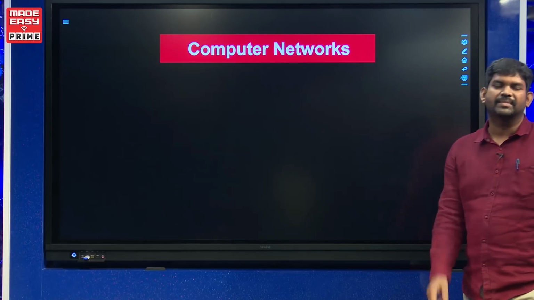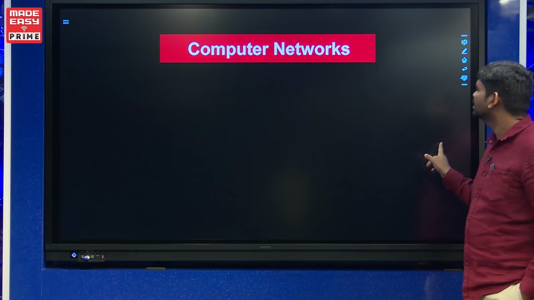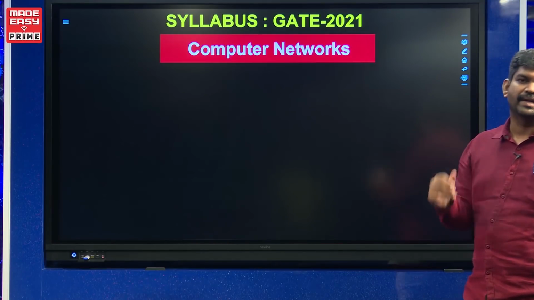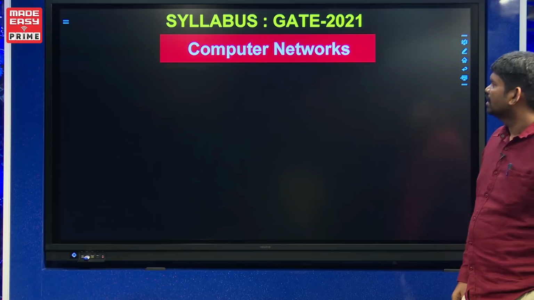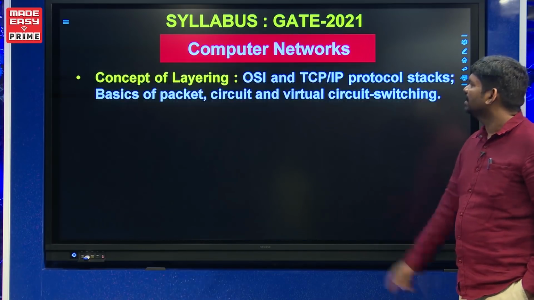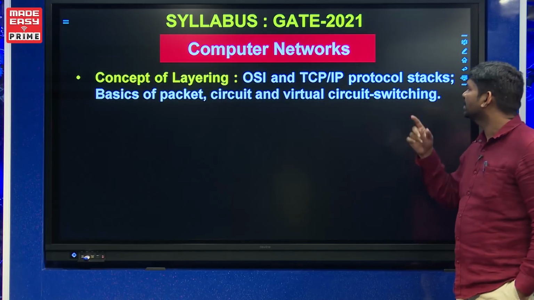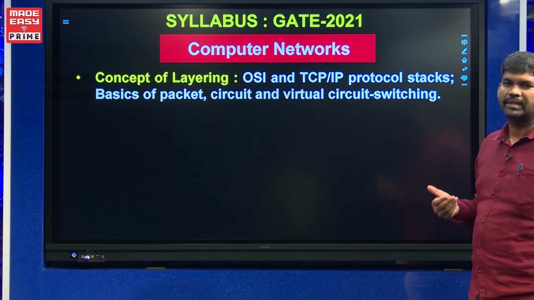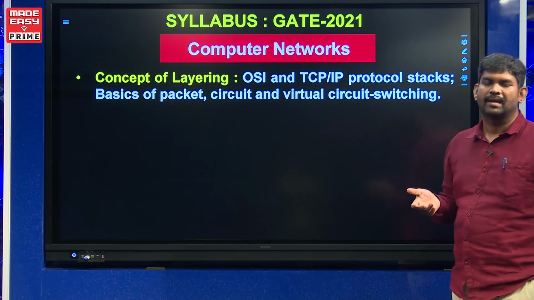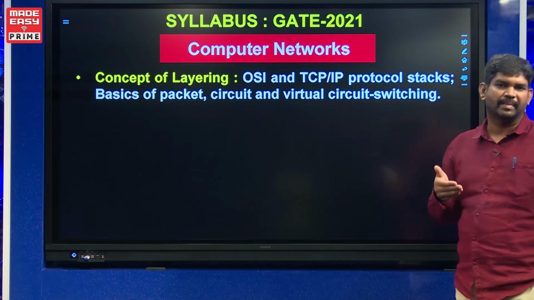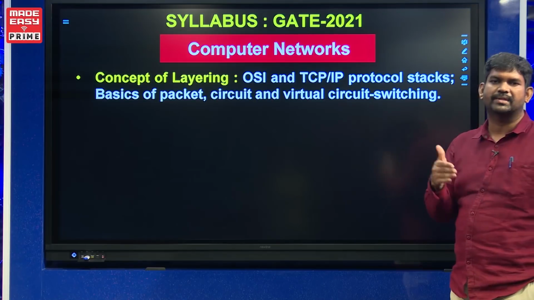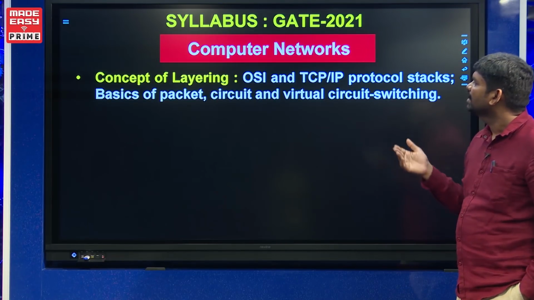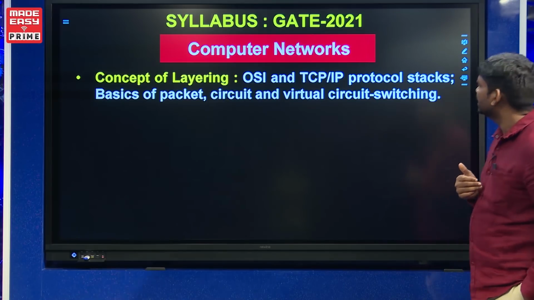Regarding the subject of computer networks, which I have been teaching for the past 8 years in this organization, what exactly does computer networks mean? We are going to discuss the different layers: what is the OSI model, what is the TCP/IP model, what the different layers are, how the 7 layers of OSI have been reduced to the 5 layers of TCP/IP, and the basics of packet switching and circuit switching.